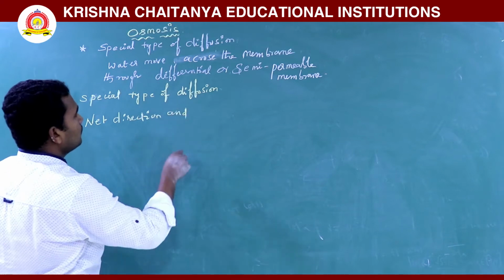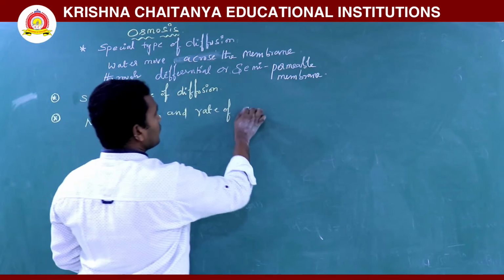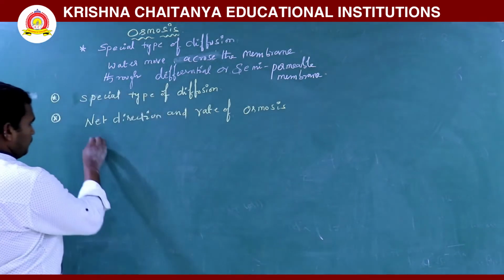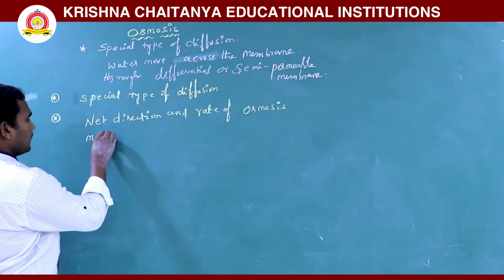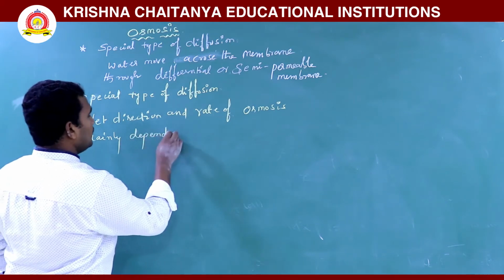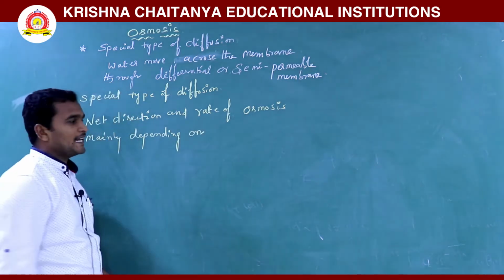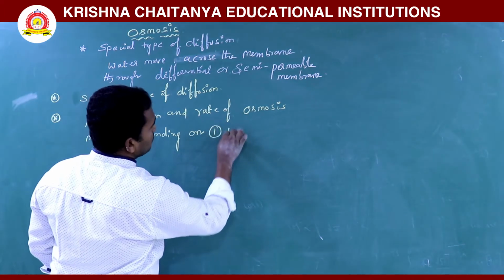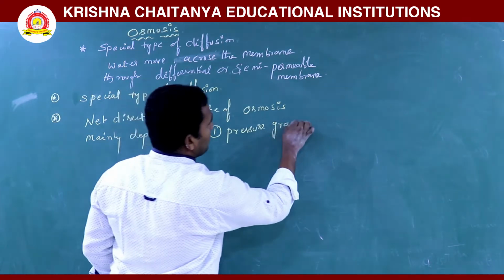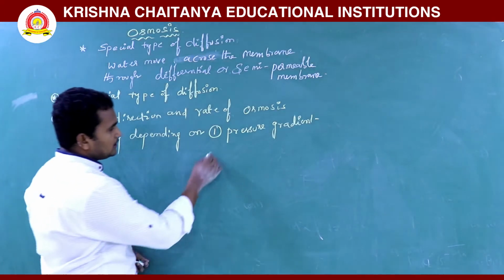and rate of osmosis mainly depending on pressure gradient. One is pressure gradient. The next one is concentration gradient.